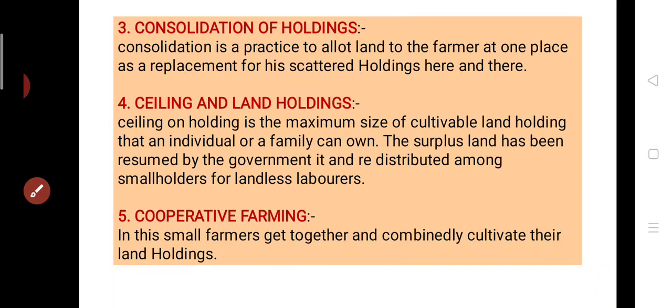Next point is ceiling on land holding. Well, ceiling means that the maximum size of the land is fixed by the government which an individual or a family can own. That is, the maximum amount of agricultural land that a family or an individual can have has been fixed by the government. And if there is more land than this maximum limit, then the land is again redistributed among the various small holders and landless laborers.